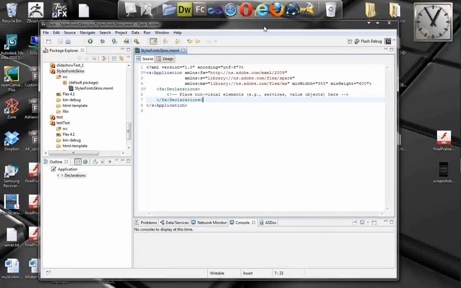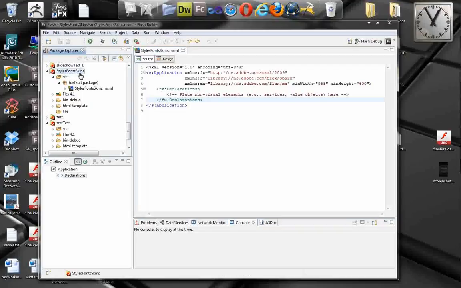Okay, so let's start with the new application. As you can see, I created a new folder here, styles, fonts, skins. The application is basically empty right now, the default minimum width and height and nothing else. So first of all, I would like to go through the concept of different styles.